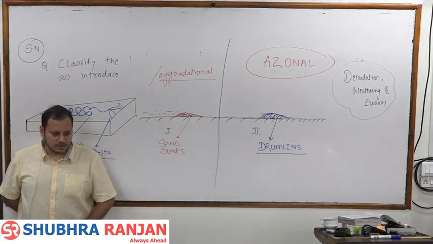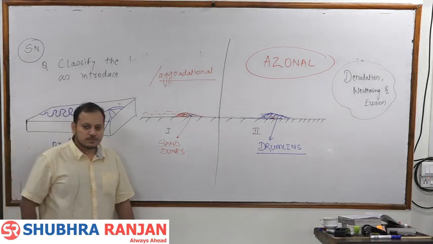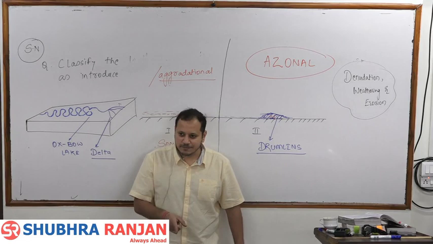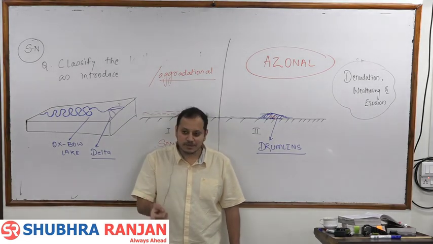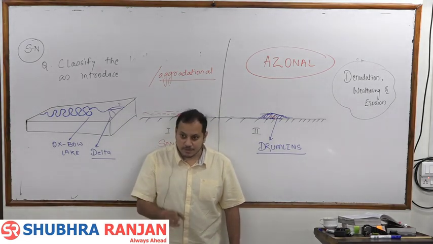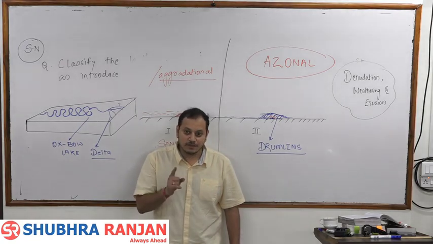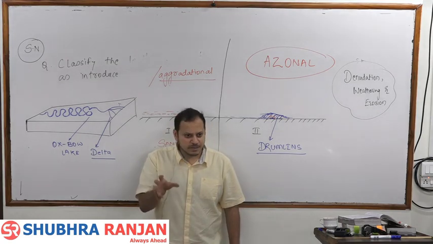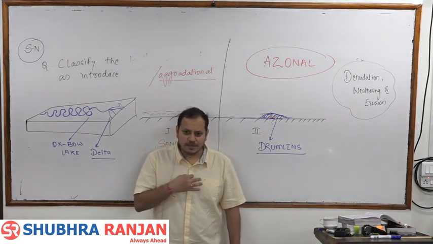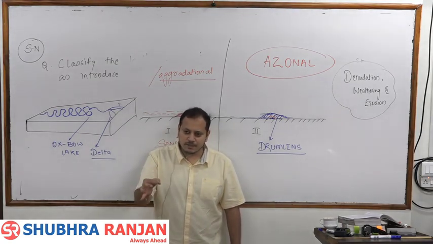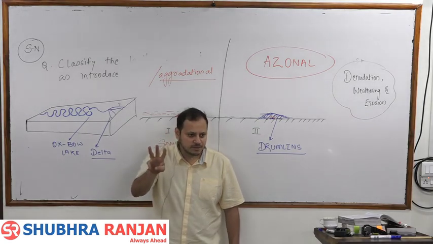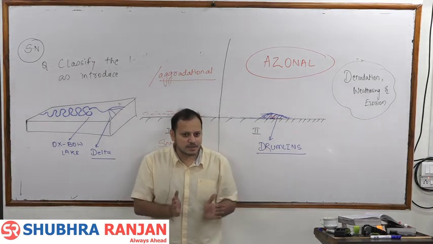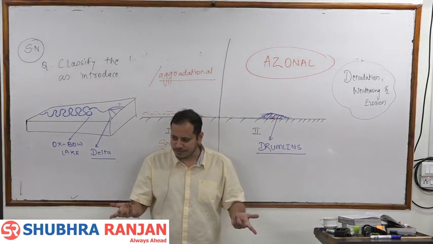And the last point in this: remember, geomorphology is not the study of the interior of the earth. Geomorphology is not the study of the earth's crust. That is geology. Geomorphology is the study of mountains or river valleys, V-shaped valleys, etc. So can I say geomorphology is nothing but the study of third order relief features mainly. When a V-shaped valley forms, when a U-shaped valley forms, is what? Third order relief features.